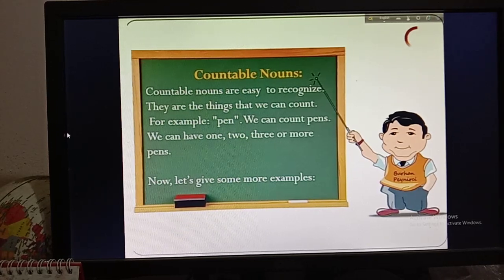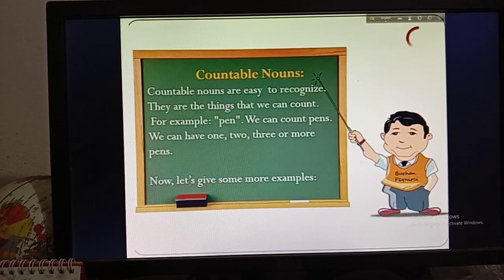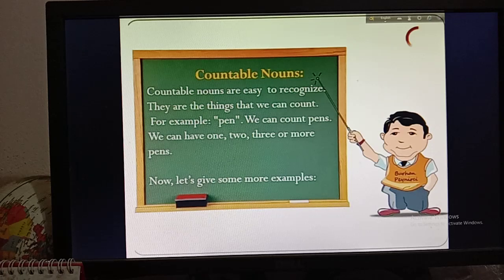Countable nouns are easy to recognize. They are the things that we can count. So the nouns that we can count are the countable nouns. There are lots of nouns, and among them sometimes we can count them and sometimes we cannot. So the countable nouns are countable and the uncountable nouns are not countable. Here are some examples.